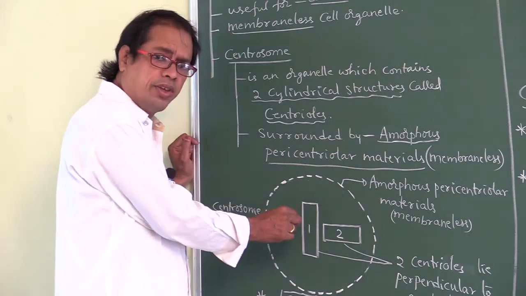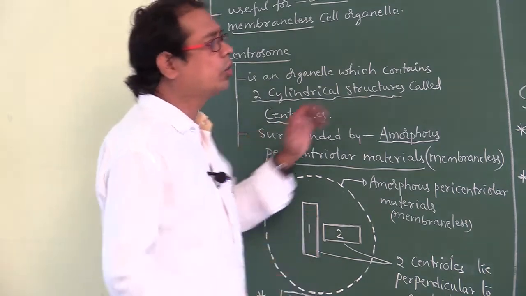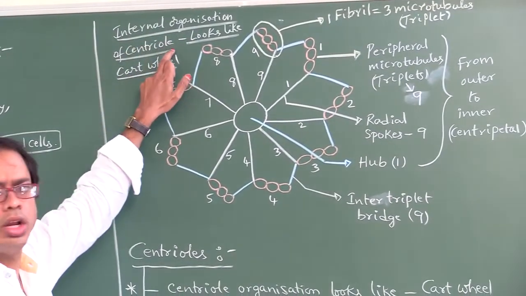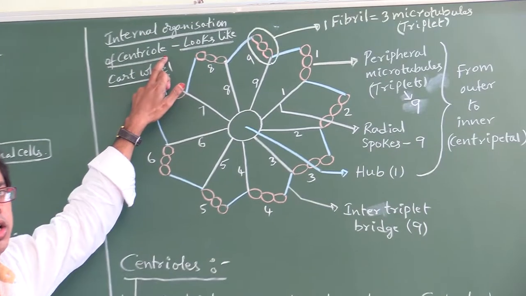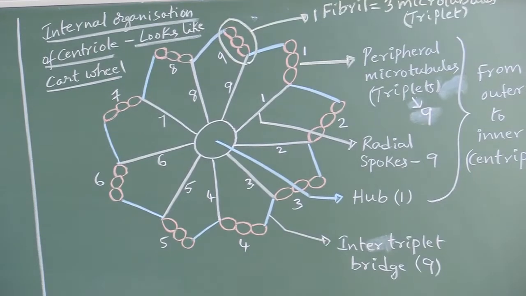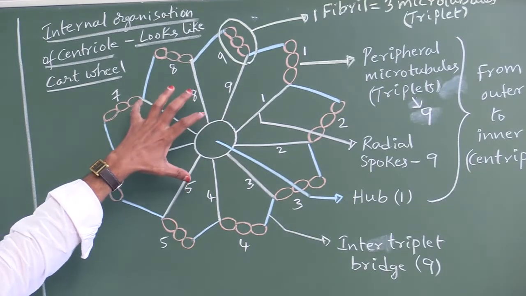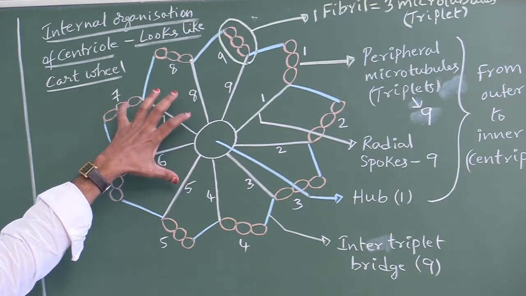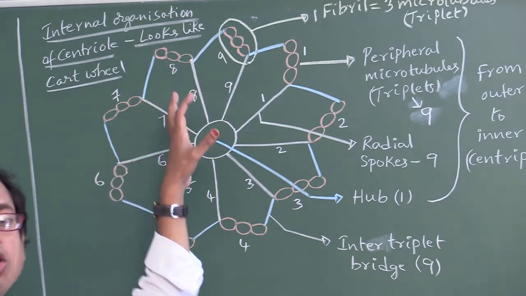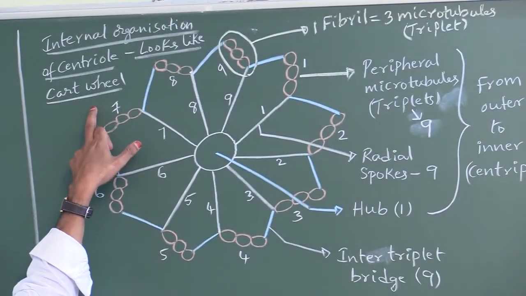If we see the internal structure of a centriole, one centriole organization. Now look here, my dear students. This is the internal organization of a centriole. If we double one centriole, we get one centrosome. One centrosome contains how many centrioles? Two centrioles. The internal organization of a centriole looks like a cartwheel.